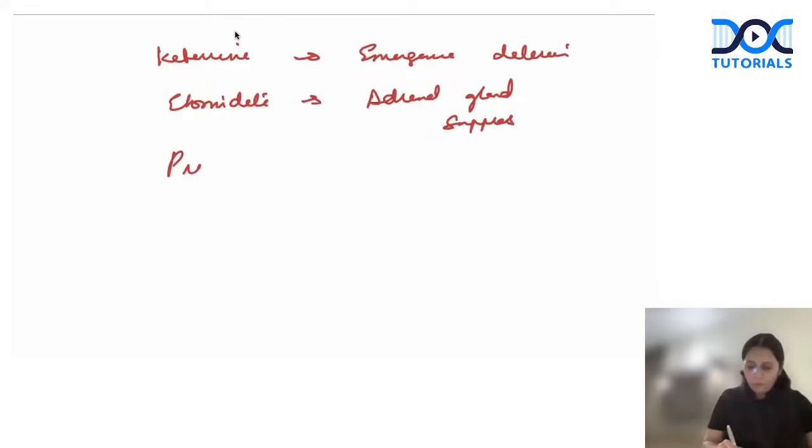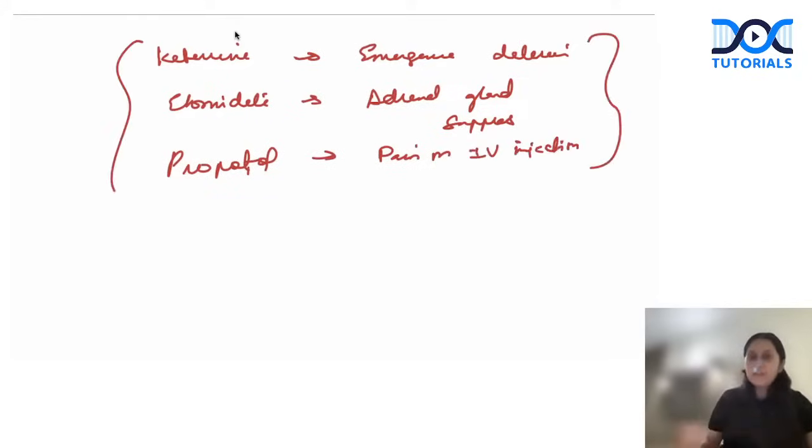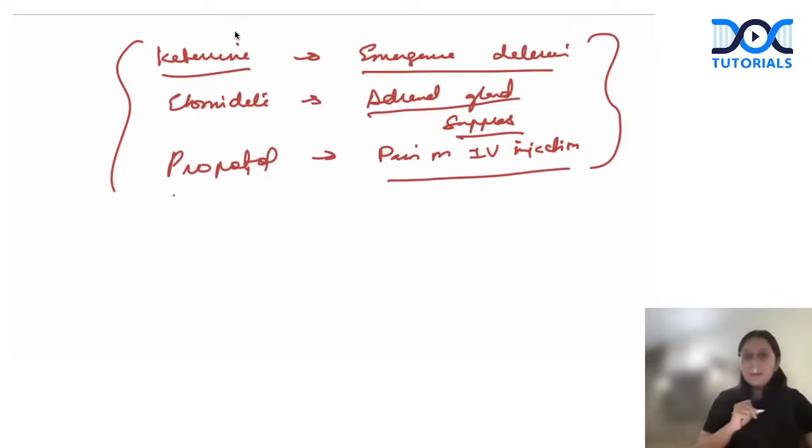For propofol, the most common side effect we need to remember is pain on IV injection, right? So remember, when we use these agents for anesthesia, these side effects we have to consider. For etomidate, adrenal gland suppression; propofol, pain on IV injection; and for ketamine, emergence delirium.